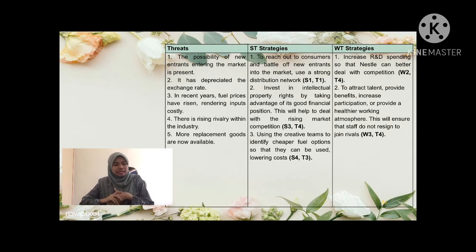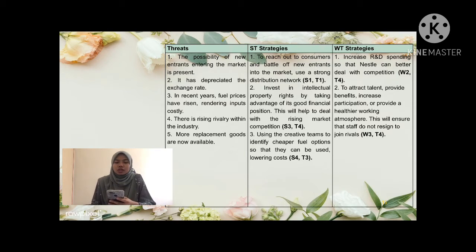So the next is ST strategies, strength and threats strategies. These strategies use a firm's strengths to avoid or reduce the impact of external threats. For these ST strategies, I come out with 3 strategies for company Nestle.